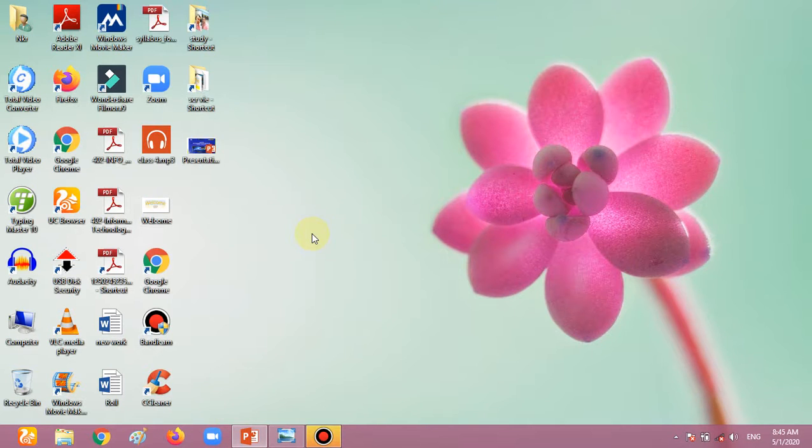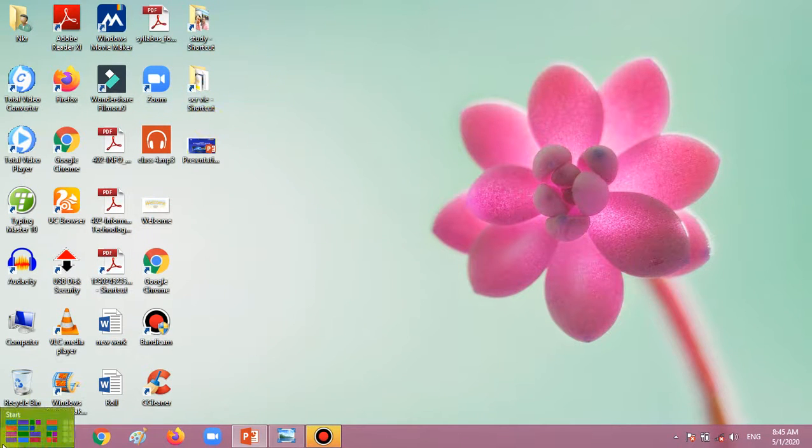Okay, now the second thing, what is a shortcut? So look, there is a sign of shortcut. This sign shows us this is the shortcut of any folder or any program. For example, this one is the shortcut of Zoom which we are using for a study. As you see, this is the Zoom shortcut. So this is the type of shortcut.